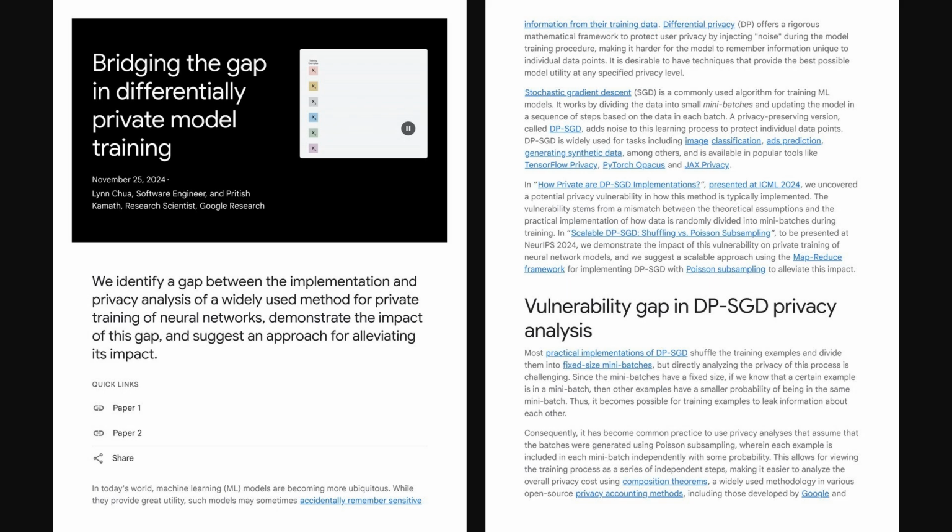So to wrap up this fascinating look at differential privacy in machine learning, this post from Google Research really highlighted the discrepancy between the theoretical privacy guarantees of DP-SGD and its practical implementation using shuffled batches. The key takeaway is that Poisson sampling, while less common, offers a more robust and potentially more performant approach to